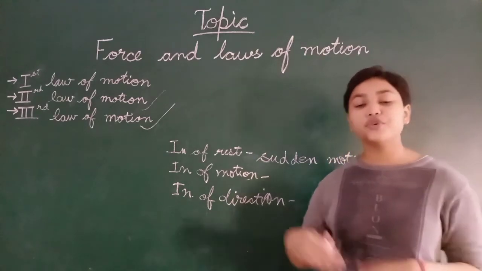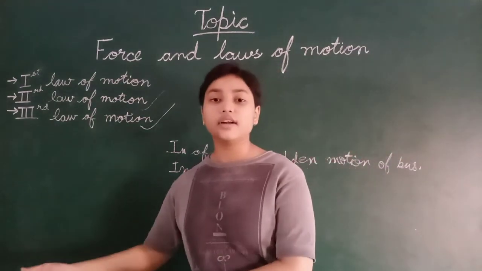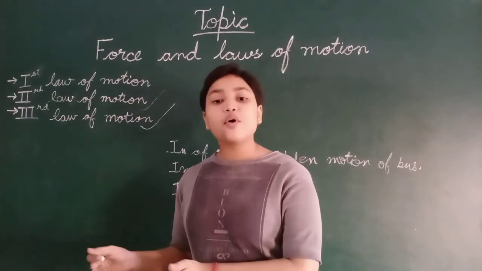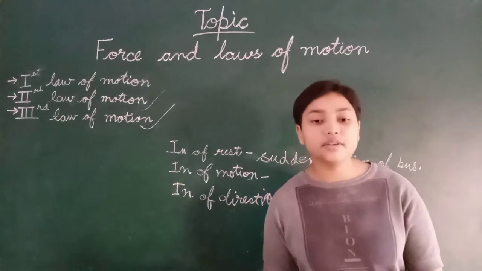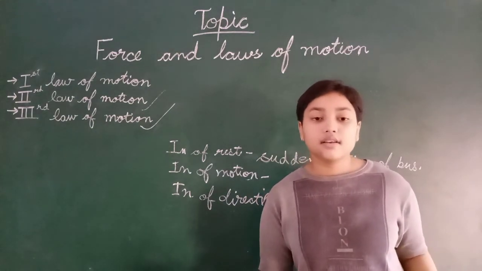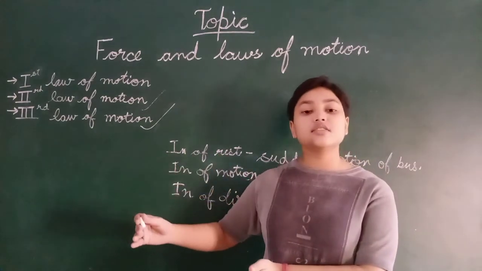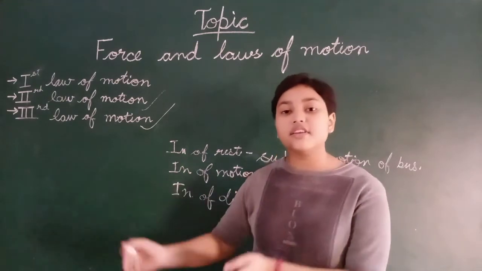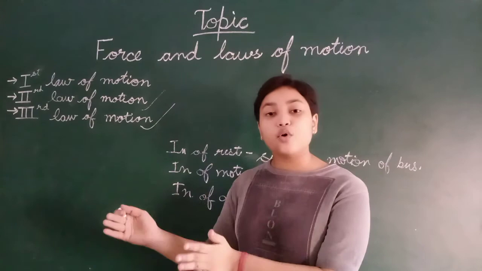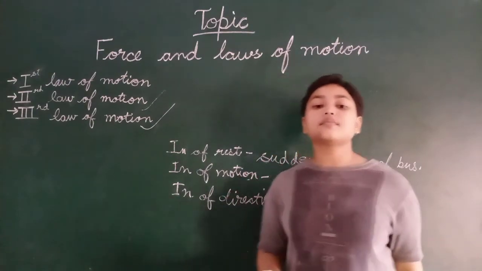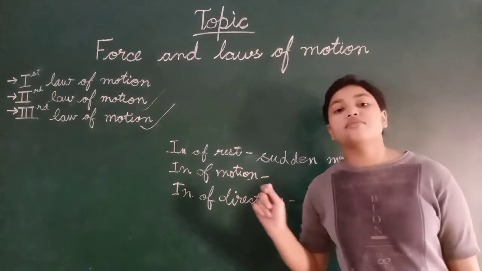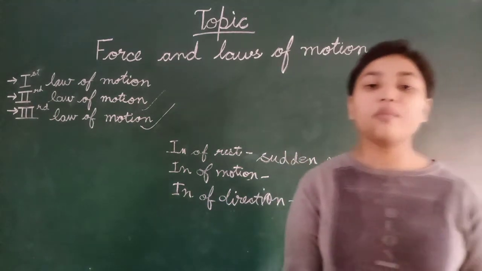We are pushing our body forward. We are stepping forward, but our push moves the boat backwards. Action has an equal and opposite reaction. So in the reaction, the boat moves backward and we move forward. So these were some common examples of the three laws of motion.